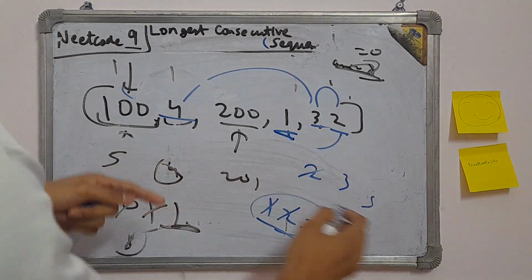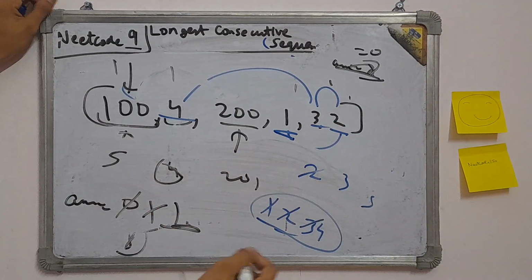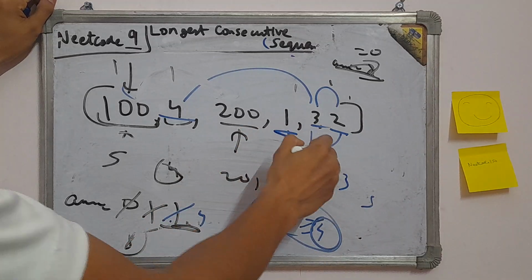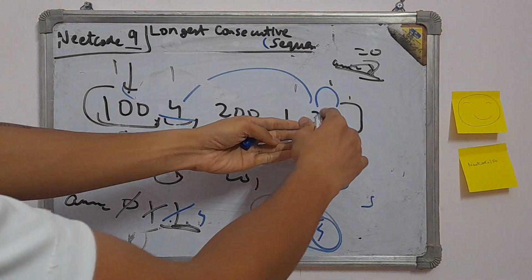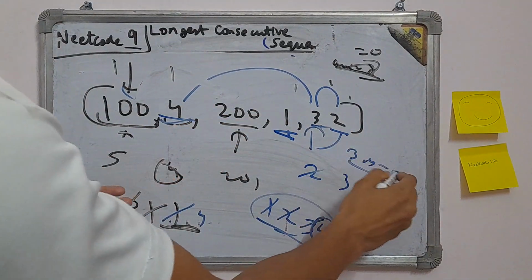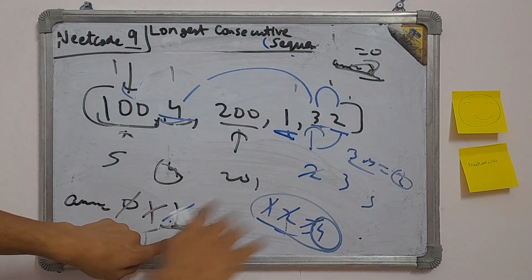Now we see if there is 5. 5 is not there in the full array. So now we got the max length is 4. Earlier it was 1, so we updated it to 4. Now we check for 3. For 3 we want to find 4, so we got 4. That means 3, 4. But we cannot find 5. So this is a sequence of length 2, which is not greater than this, so we do not update it.